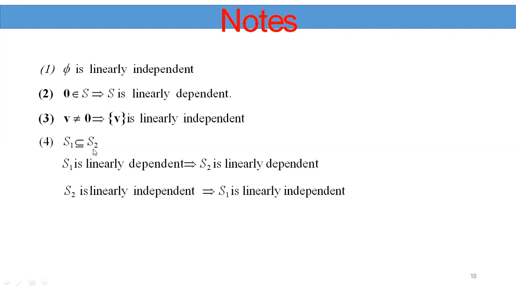Therefore, if the superset is linearly independent, the subset is also linearly independent. These are the important points to remember. Any set of vectors containing the zero vector forms a linearly dependent set. A non-zero vector forms a linearly independent set.